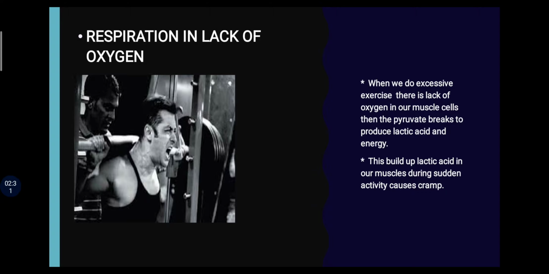There is one more type of respiration which occurs in the lack of oxygen. When we perform certain activity or excessive exercise, our muscles perform this type of respiration. In the lack of oxygen, pyruvate breaks down to produce lactic acid and energy. Sometimes this lactic acid builds up in our muscles and causes cramping.